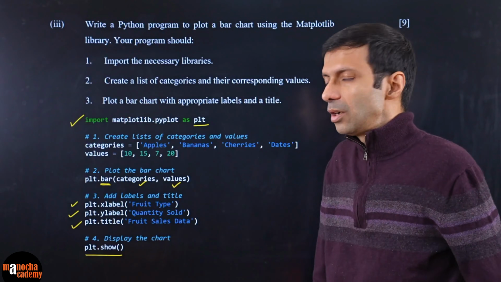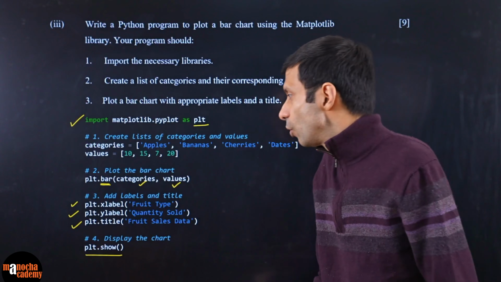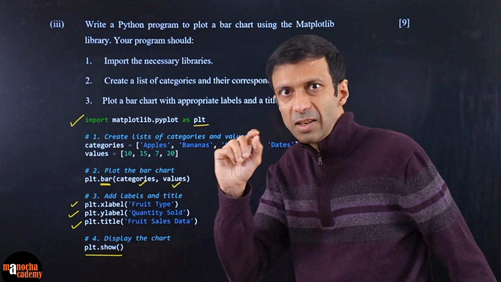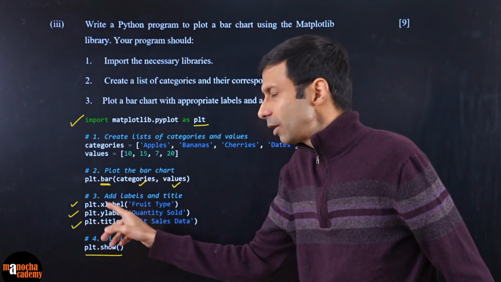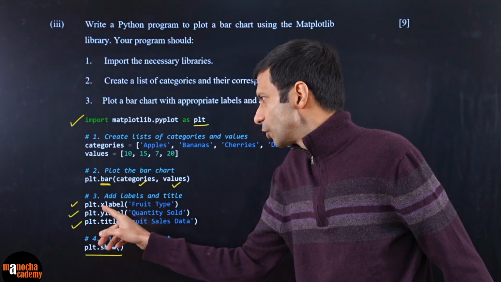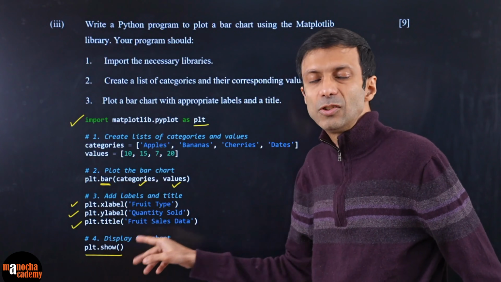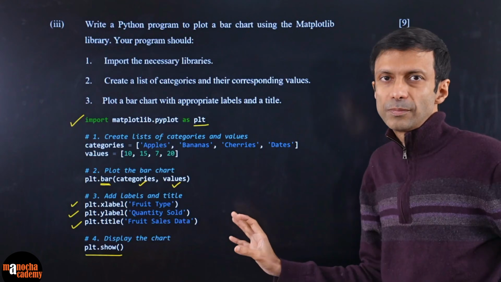So here I have given you the sample code. You can take a look at it. Of course, your data can be different here, but make sure you're writing the functions correctly, and these are all case sensitive, so write them in lowercase clearly. These function names, with the dot, are used to call the function, like dot show, and here we are passing nothing in, so just brackets. Clear? So you can note down this sample code.